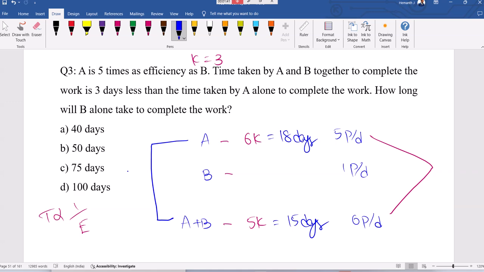Now, 6 pages per day, 15 days, means with 1 page per day, 90 days is required. B alone can complete the work in 90 days. No option.